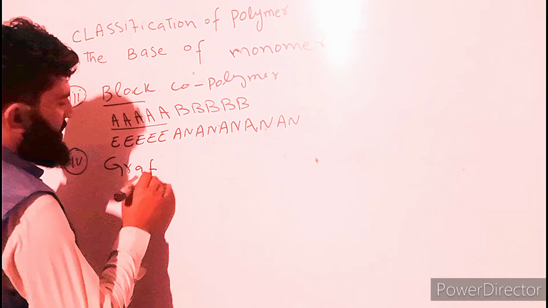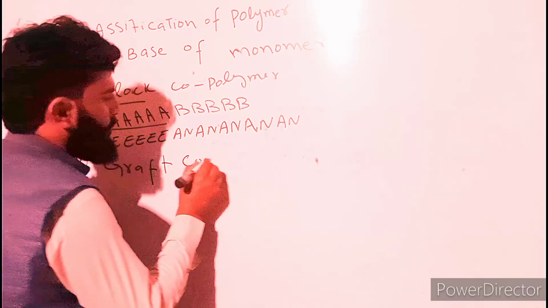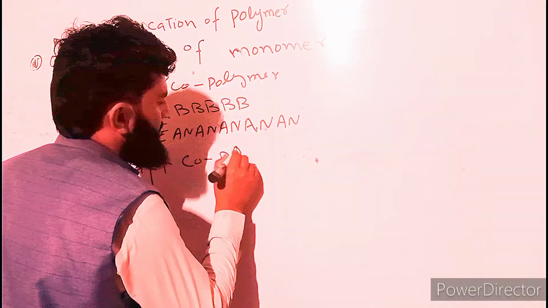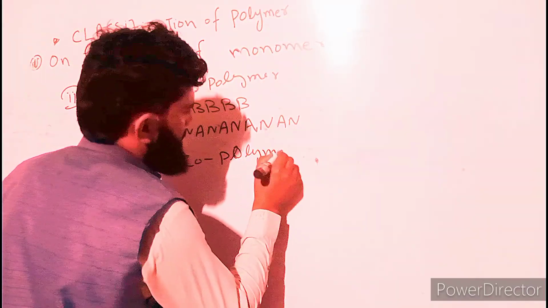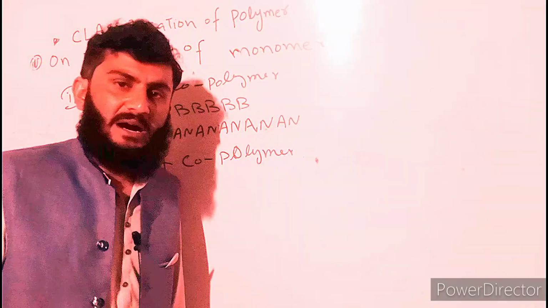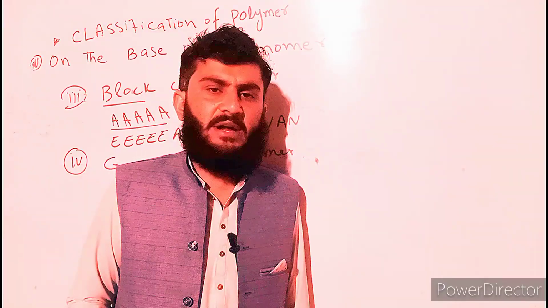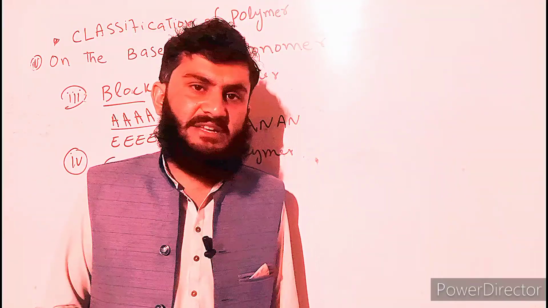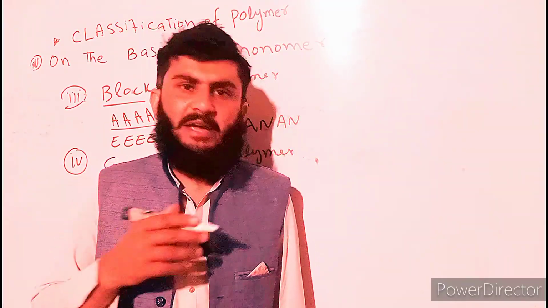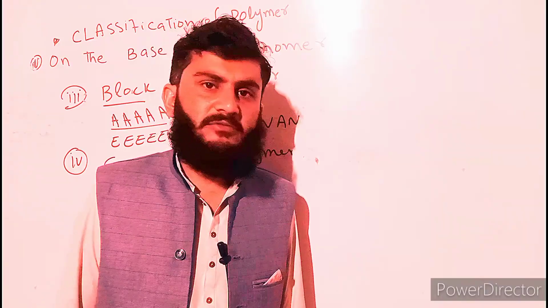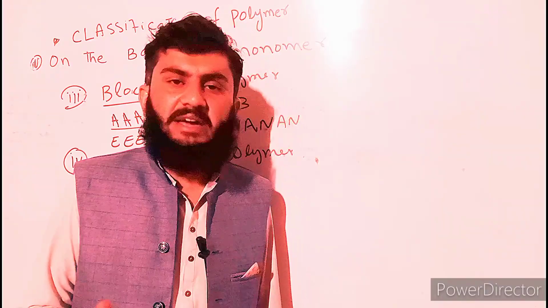The fourth type is graft copolymer. Graft copolymers are such polymers where one type of monomer is arranged as a backbone and the second type of monomer is arranged as a branch.